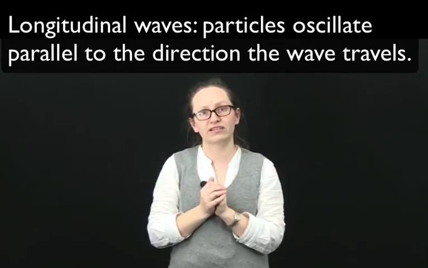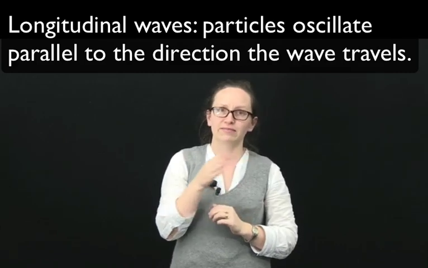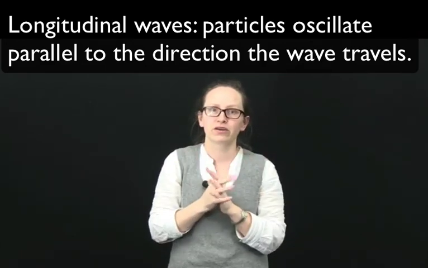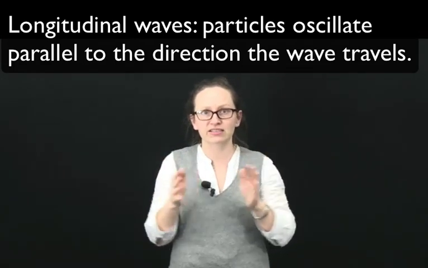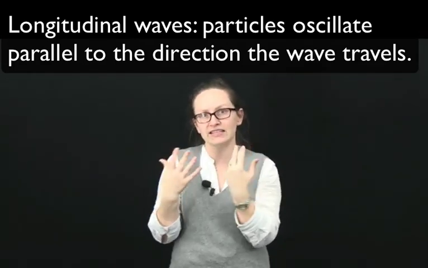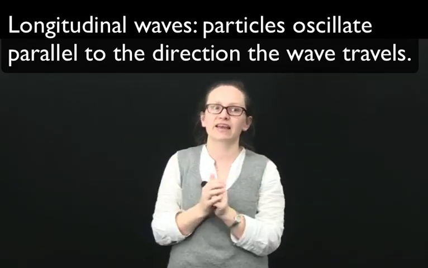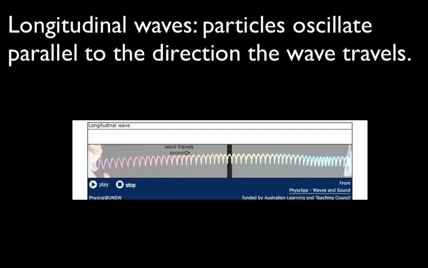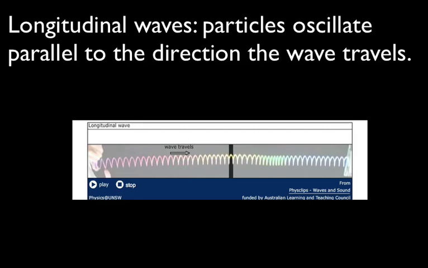The other type of wave is a longitudinal wave. In a longitudinal wave, the velocity of the wave is parallel to the direction that the particles that make up the medium vibrate. Examples of longitudinal waves include sound waves and compressions sent along a slinky coil. Let's now have a look at this example of a longitudinal wave, again taken from the PhysClips site. In this clip you can see that with the longitudinal wave, the particles making up the slinky move in a direction parallel to the direction that the wave travels.